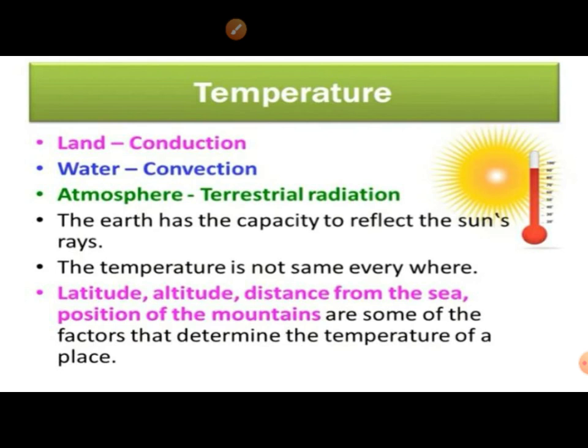The temperature is not the same everywhere. Latitude, altitude, distance from the sea, and position of the mountains are some of the factors that determine the temperature of a place.